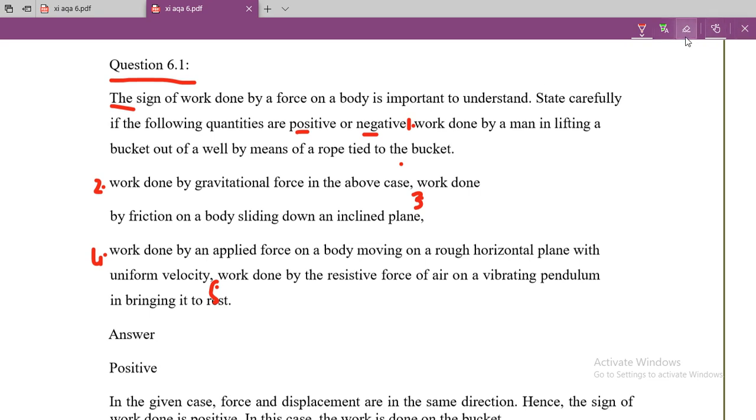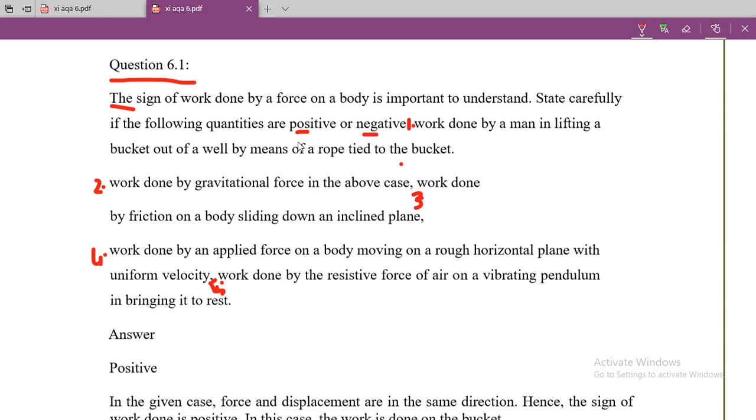So you can see there are 5 questions in this part and you are supposed to give the answer, that is, these are positive or negative work in these cases. So I hope you can try by yourself, and you can pause this video and try to write down the negative and positive work in different cases.